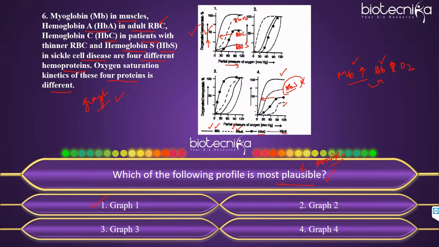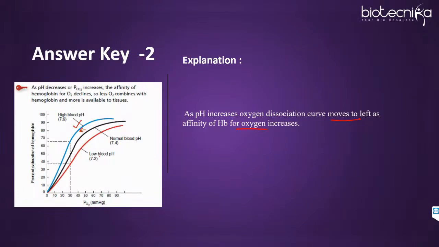H plus concentration increased. If H plus increases, pH will decrease. Right, Rohit? That is what you're trying to say. Dissociation of hemoglobin, binding affinity will, yes, binding affinity will decrease. Right, absolutely right. See, Rohit, here low blood pH means pH will decrease. Normal, if I say 7.4, higher is more than 7.4, lower is less than 7.4. Less than 7 means acidic.